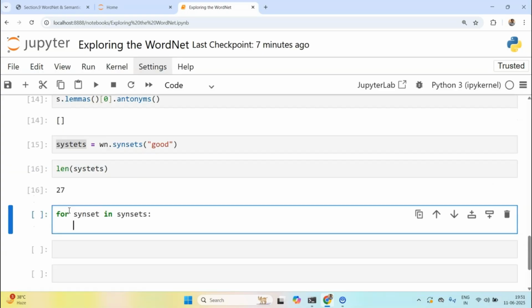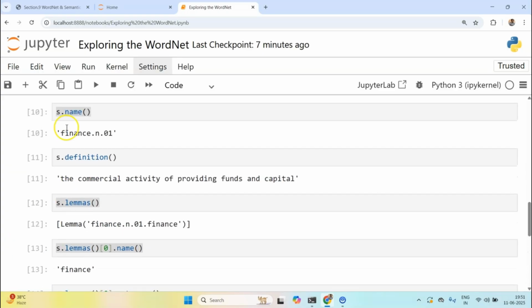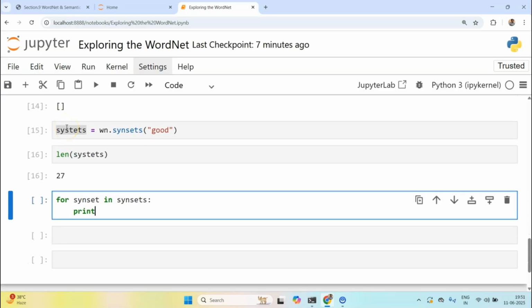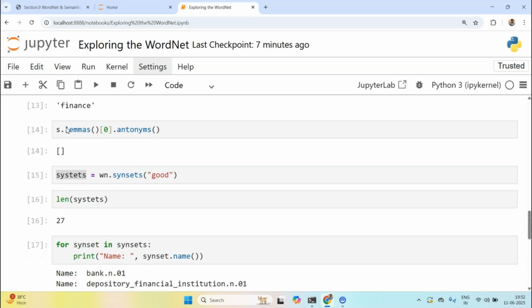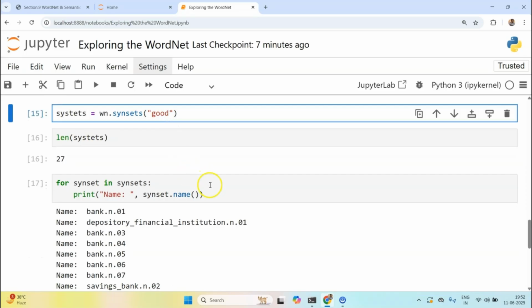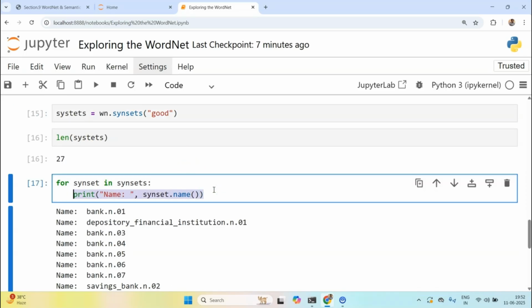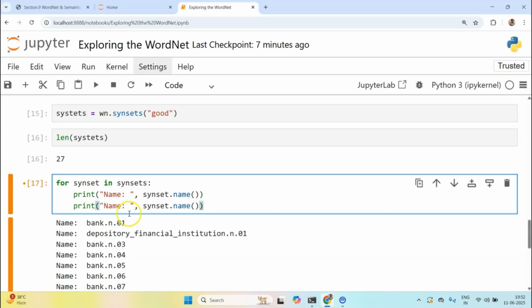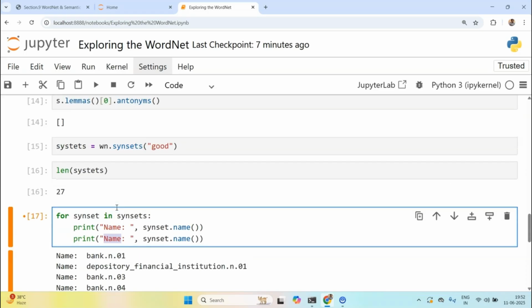For each synset, we just saw that we can call their definition. So I'll print something like name, and in name I'll say synset dot name itself, and let's try it out. Okay, so we have got the name, right? Now after the name, we want to print its description, or rather definition.